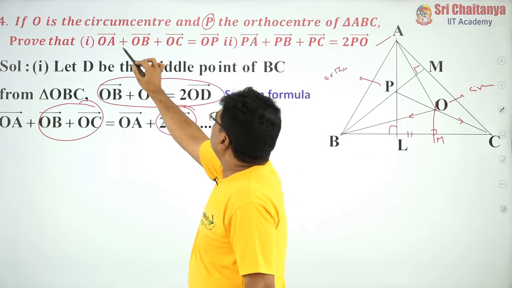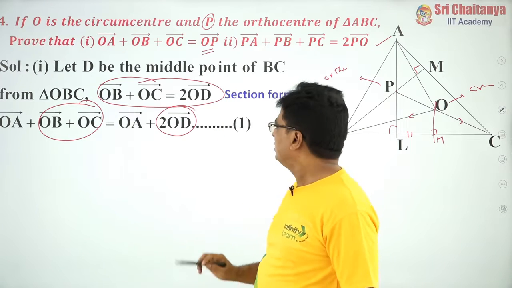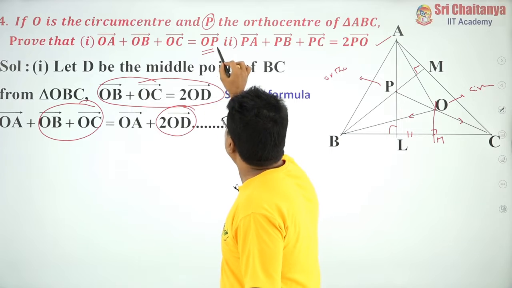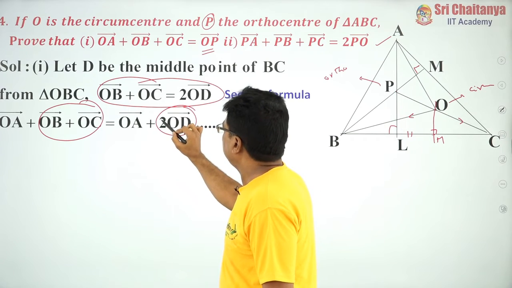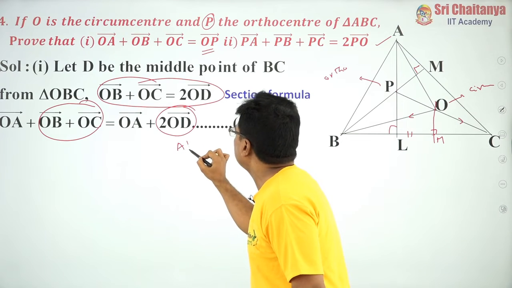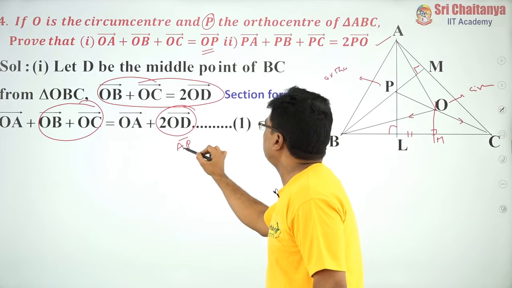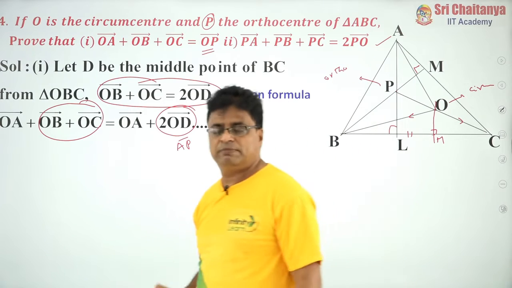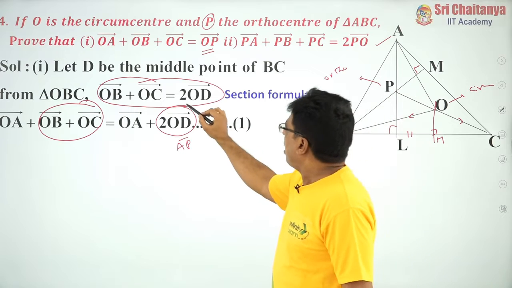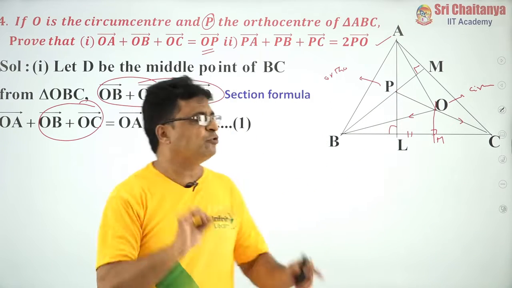But what I want is to show that OA bar plus OB bar plus OC bar is OP bar. Apply common sense. Suppose 2 OD bar is nothing but AP bar, listen very carefully, what will happen? Automatically, by addition of vectors, OA bar plus AP bar is nothing but OP bar. So my job is completed. Now the million dollar question is how to prove that 2 OD bar is nothing but AP bar. That is the most important point.